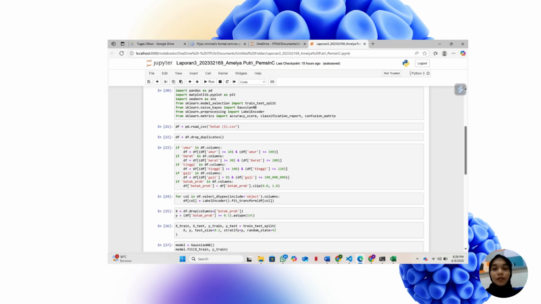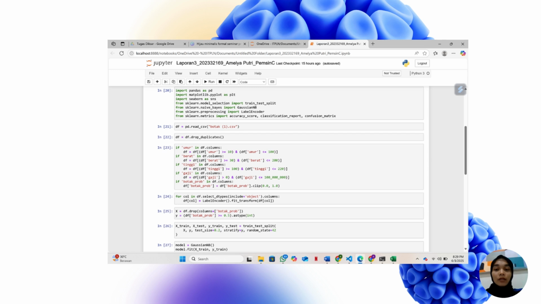Okay, the first step, we will import the libraries. Import pandas is used to read and manage data. Import matplotlib and import seaborn are used to create graphs, such as a confusion matrix, while sklearn is a library in machine learning that is used to split data, train_test_split. Import Gaussian Naive Bayes, accuracy score, and classification report to perform classification.